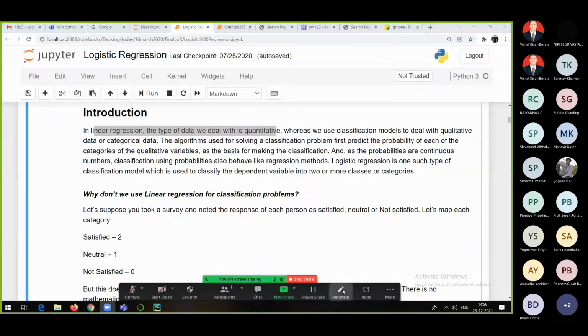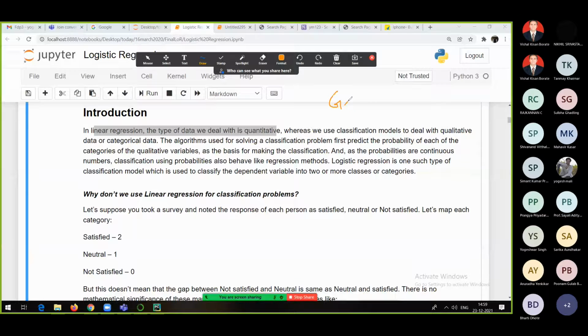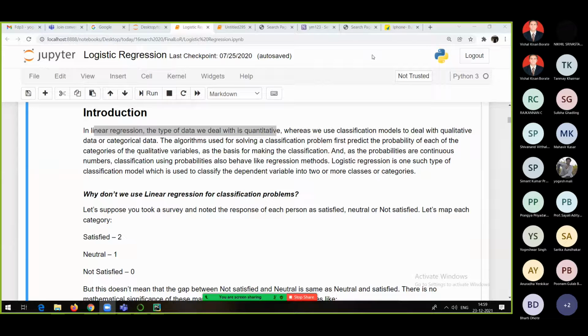In the gender column we have two values, let's say male and female, so it is categorical. Passenger class, first class, second class, third class, is also categorical data. Yesterday also we have seen that. So in linear regression the type of data was quantitative, whereas for classification models we use qualitative or categorical data.